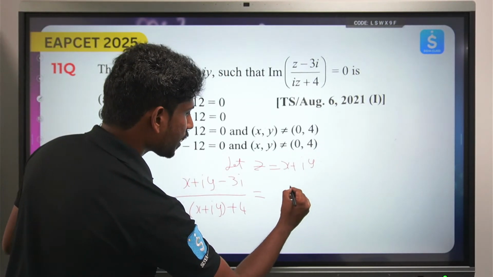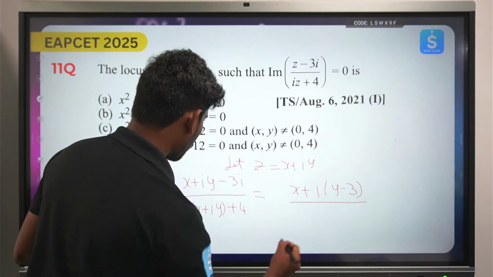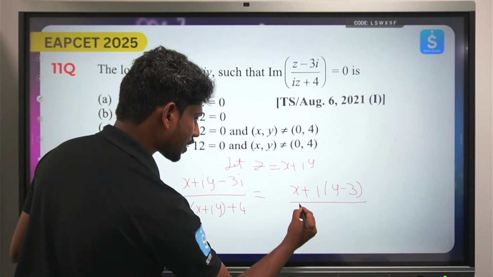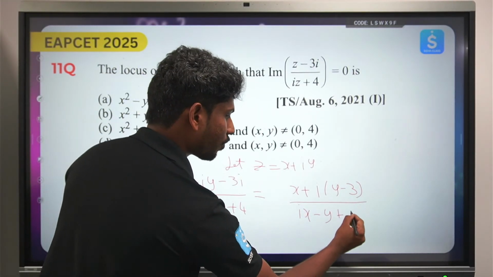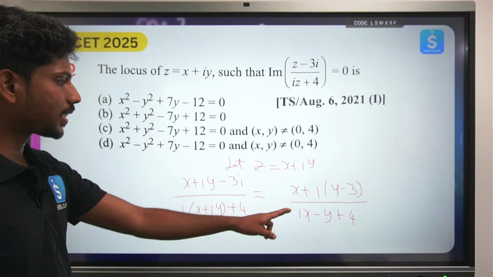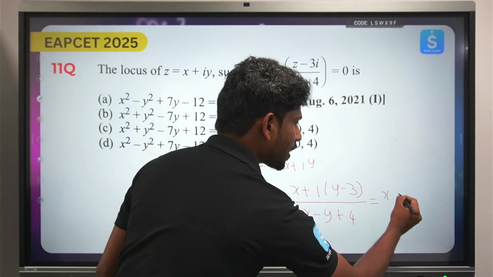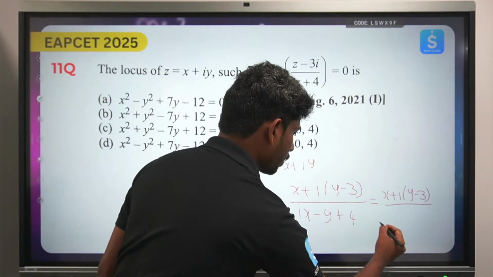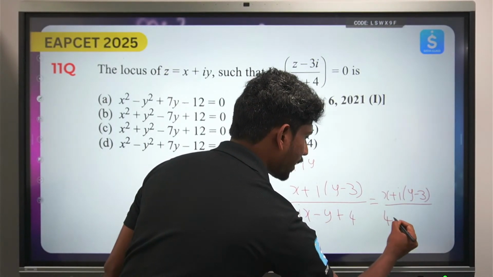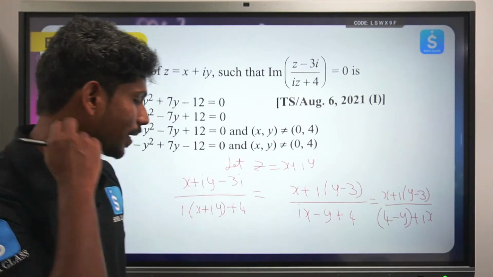So that will become x plus i times (y minus 3). So i into x is ix, i square will be minus y, so plus 4. Okay, so finally I have this equation. Now if you rearrange the terms, x plus i(y minus 3) by, what is this, 4 minus y plus ix.